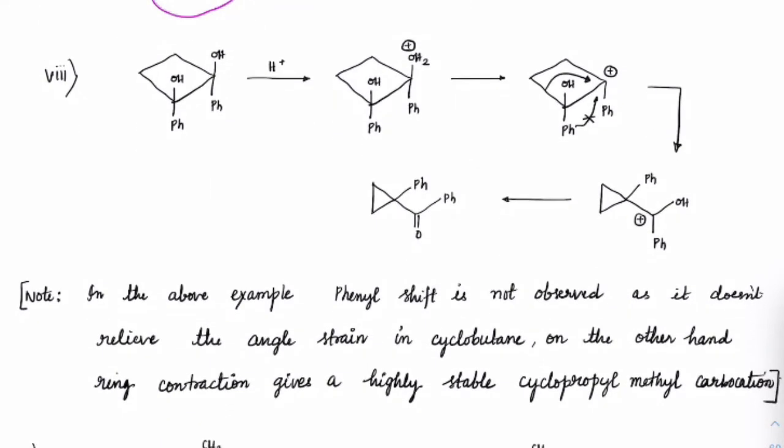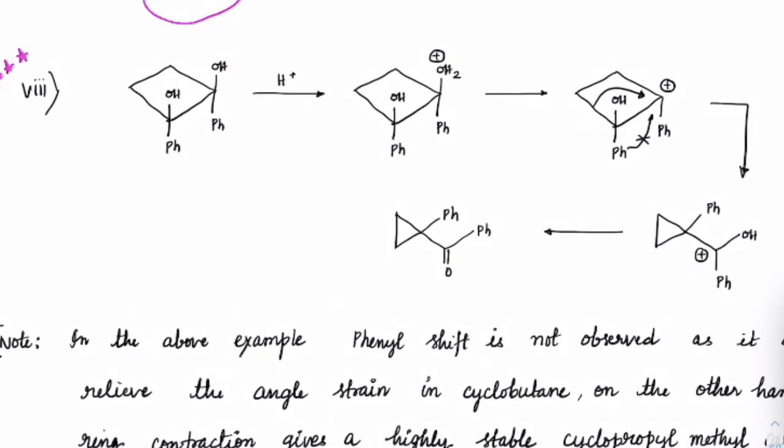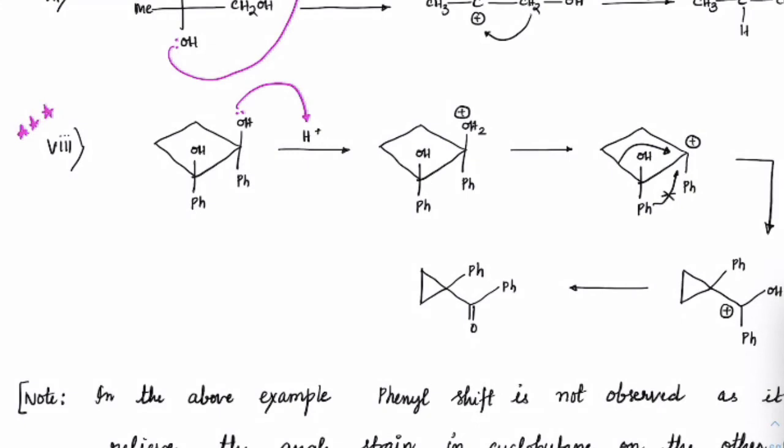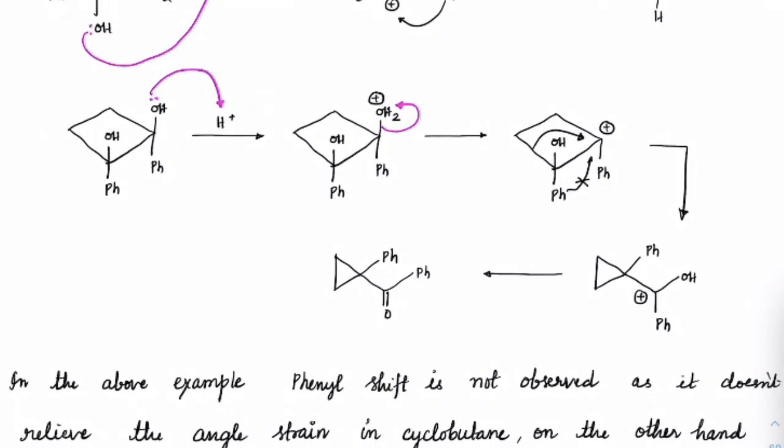Now this is a very important case, guys. Check out. Suppose you have these two OH groups, vicinal diol groups here. First protonation is done, which means the lone pair on this oxygen is taking away this H plus, makes OH2 formation here, and this OH2 is to be removed, carbocation is formed.